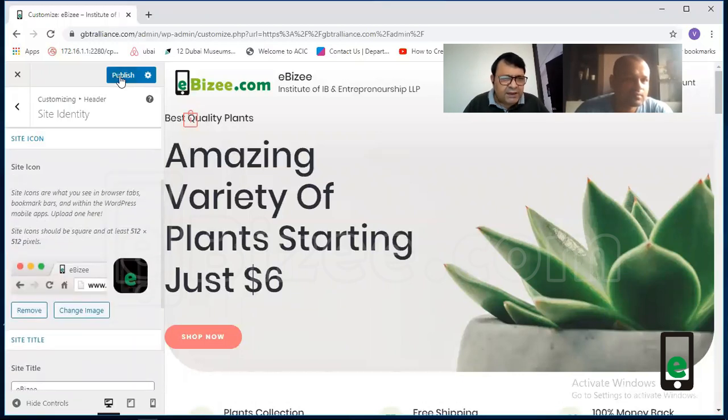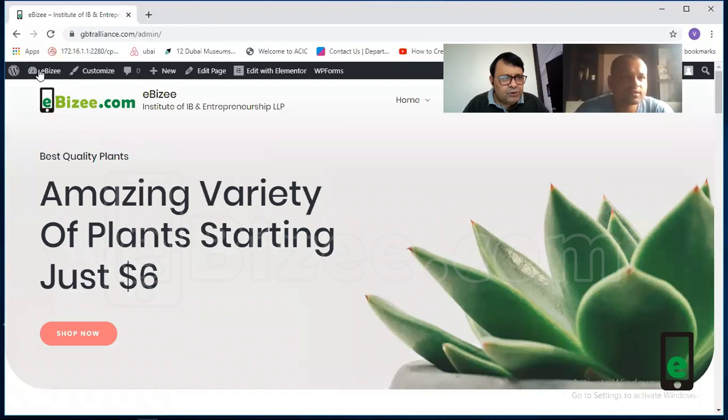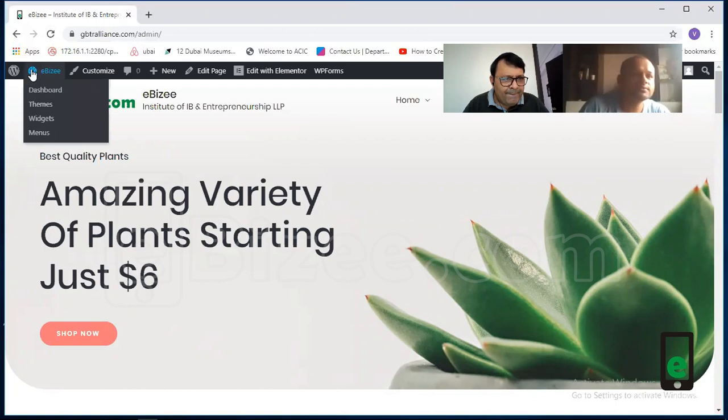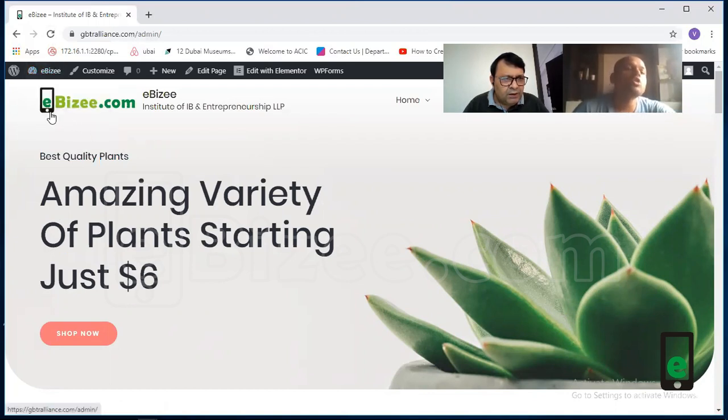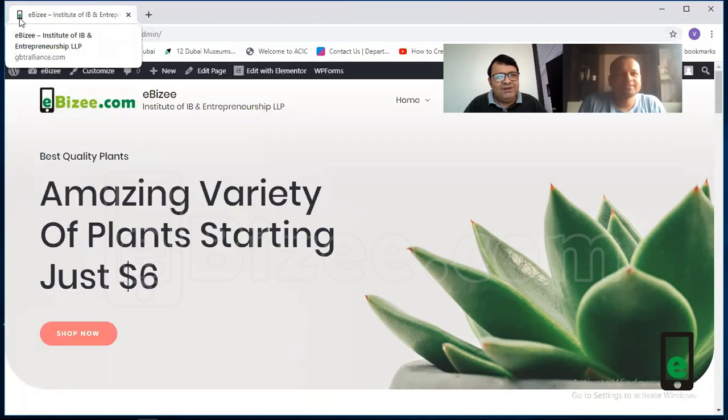I think it is correct. It is correct. So we will see now whether it is working. So yes, now it works. Let me check. Now the icon is displaying on the browser. Is it displaying on the browser? Yes, in the upper part, on the top. Yes, it is there. Yes, you're right.